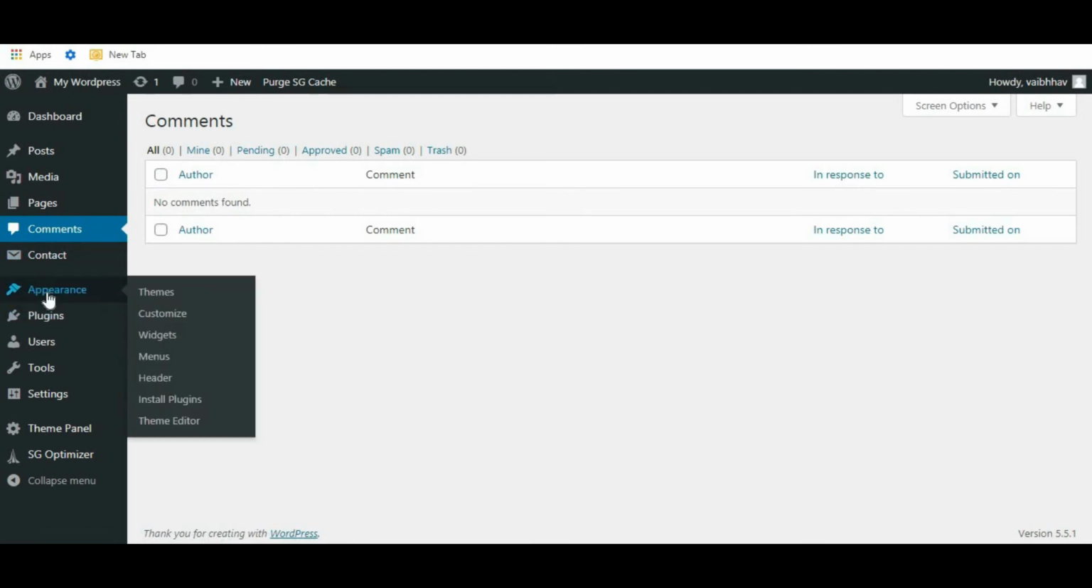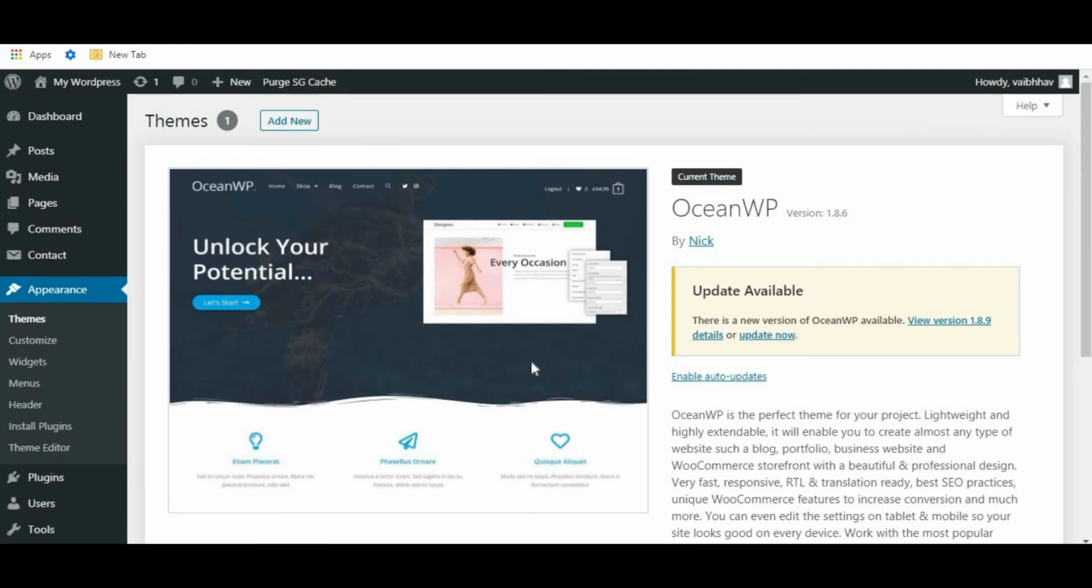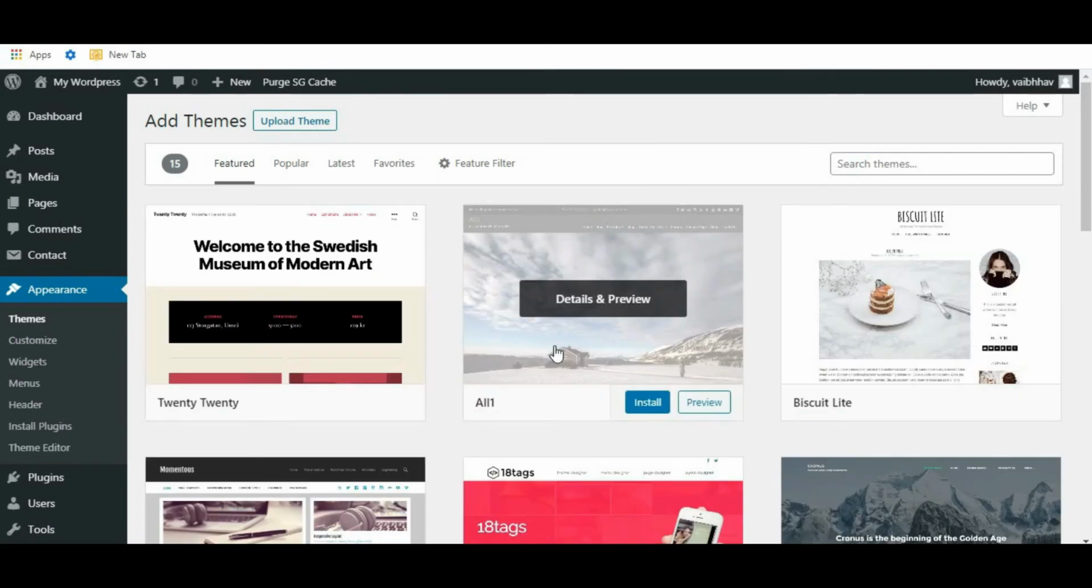Appearance. So here it is, appearance. Just click on this appearance, themes. The current theme we have installed is the OceanWP theme. Theme means the design of your website. If you want to add a new theme, just click over here, add new. Here you will get thousands of free themes. So choose the theme that you like.